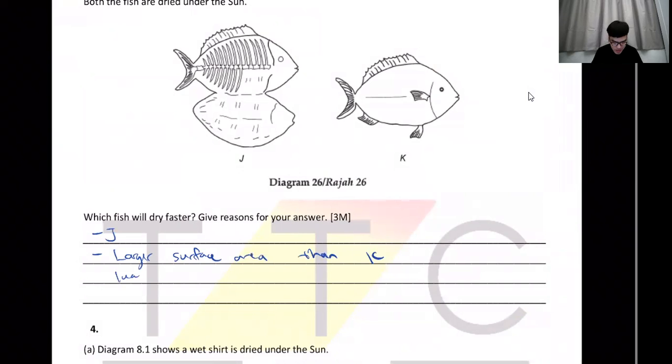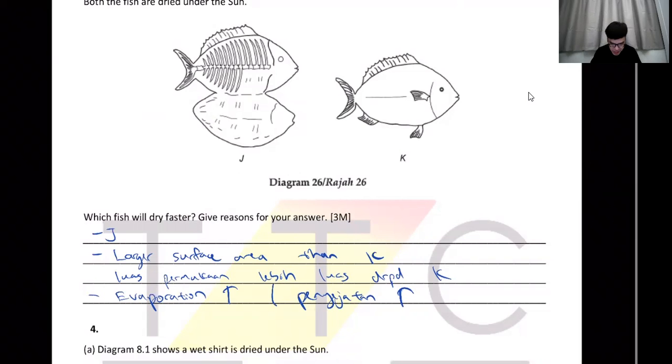Luas. So when you have large surface area, your evaporation is going to be high. Kadar penyejatan lebih tinggi. So more evaporation, so it dries faster.